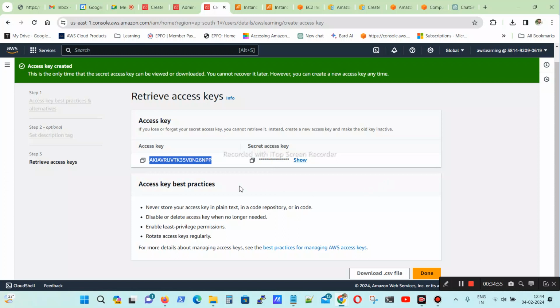Once you have created the access key and secret key, download it and do not share it with anybody. For example, if I have not downloaded it, I just closed this one. This secret key will show only one time, when you are creating it. Once you are done, it will not show again.